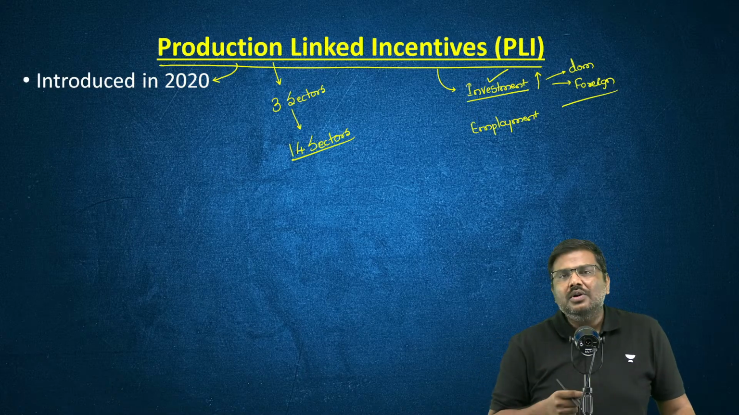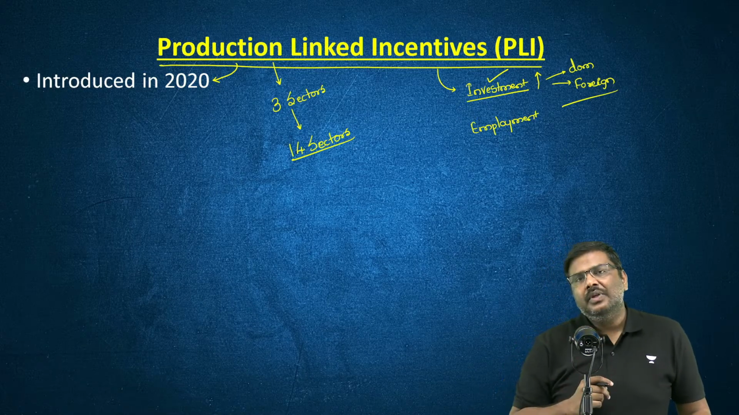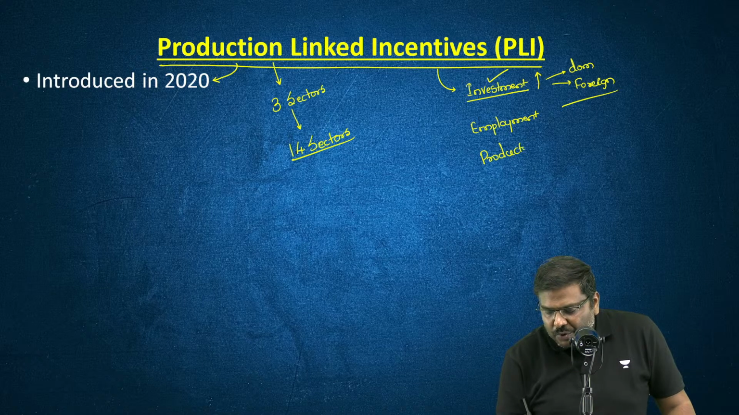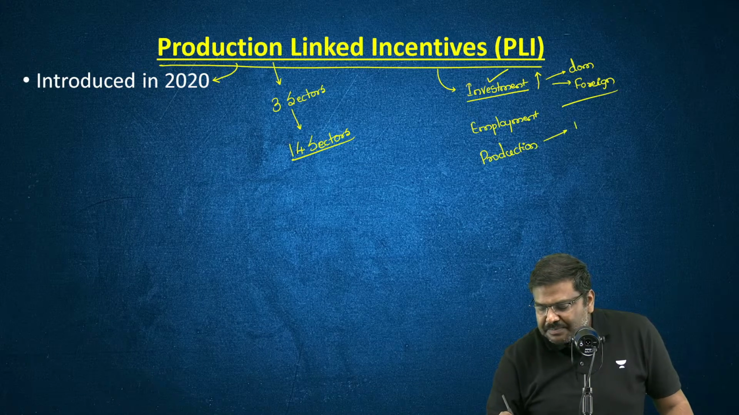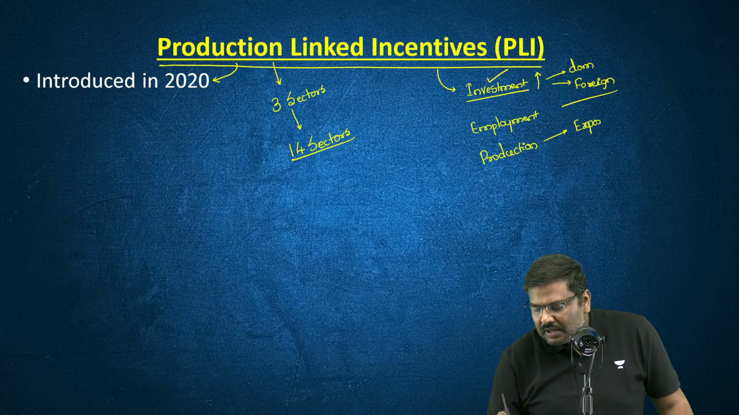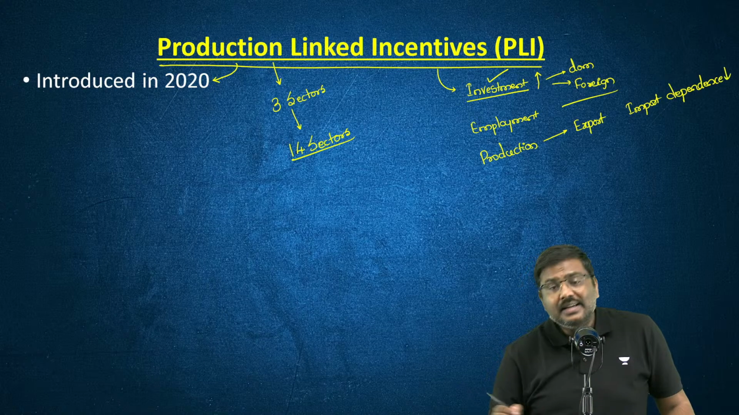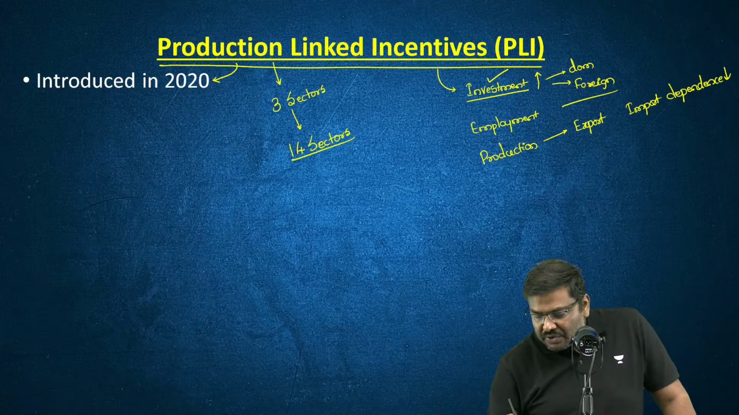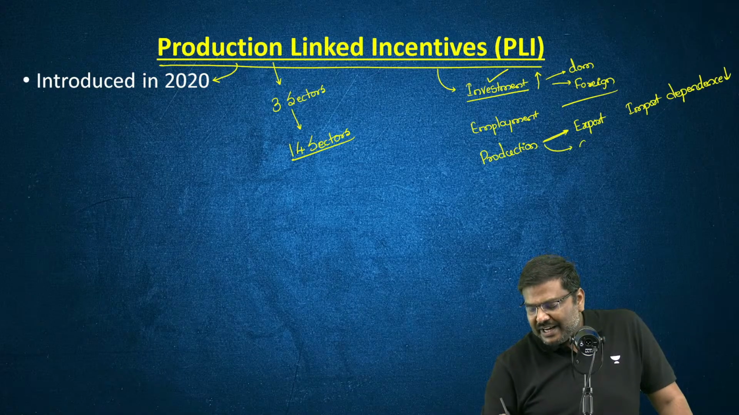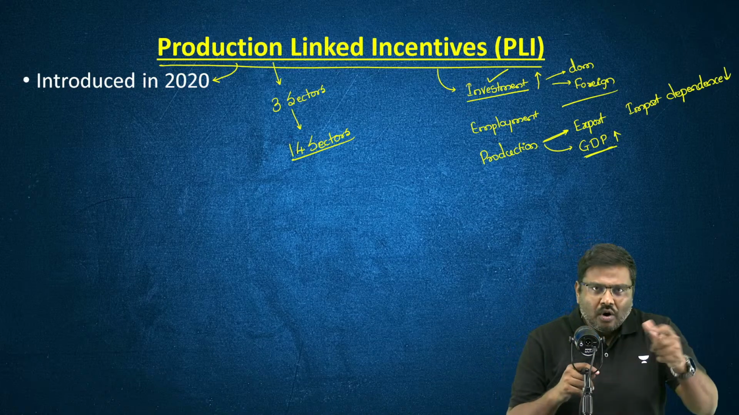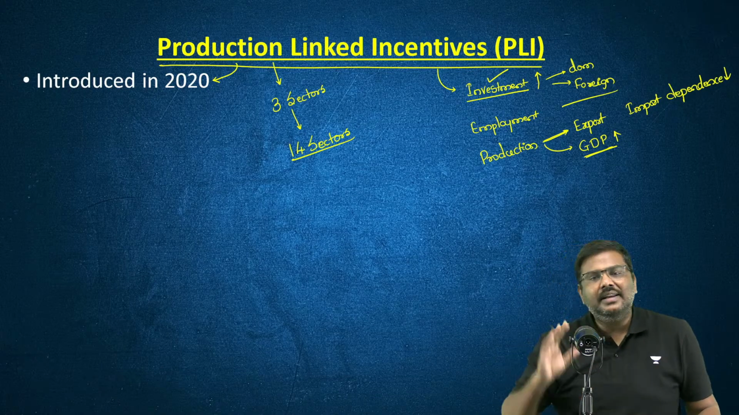If you invest more, that will contribute to capital formation. That will lead to higher production. And when you produce more, you can export more from India. This will reduce import dependence. And at the same point of time, if you produce more, the contribution to GDP will also start increasing. Gross domestic product contribution from manufacturing will start increasing.